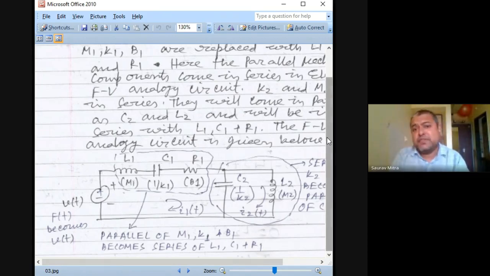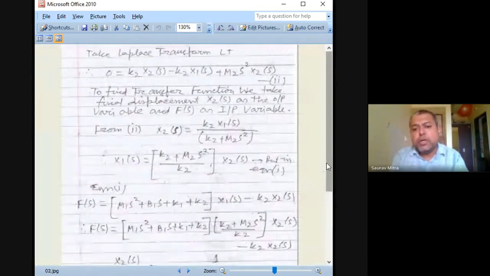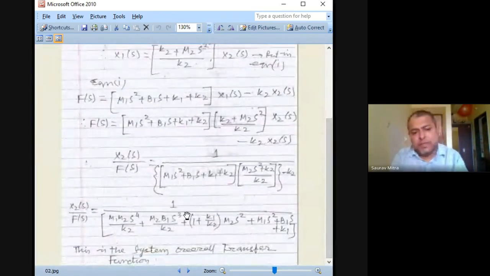How can you find the transfer function of this LCR circuit? I'm giving you a short clue. Whatever you have found here, just substitute M with L, B with R, and K with 1 by C. Then you are going to get the transfer function of the FV analogy.